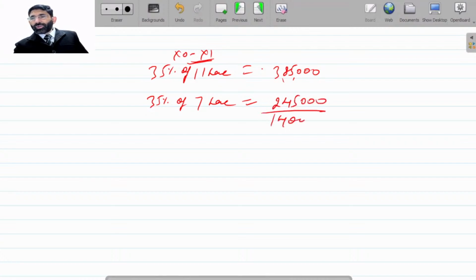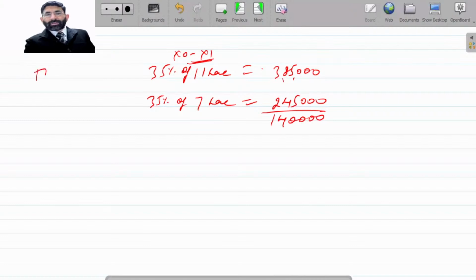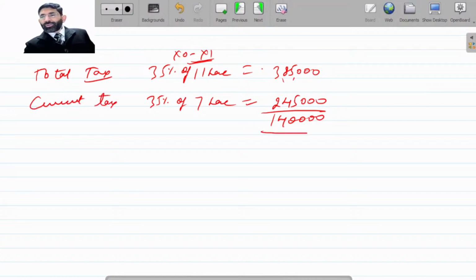So 1,40,000. This is the total tax. And this is the current tax to be paid in this year. So this is a deferred tax liability which will be carried forward to next year.